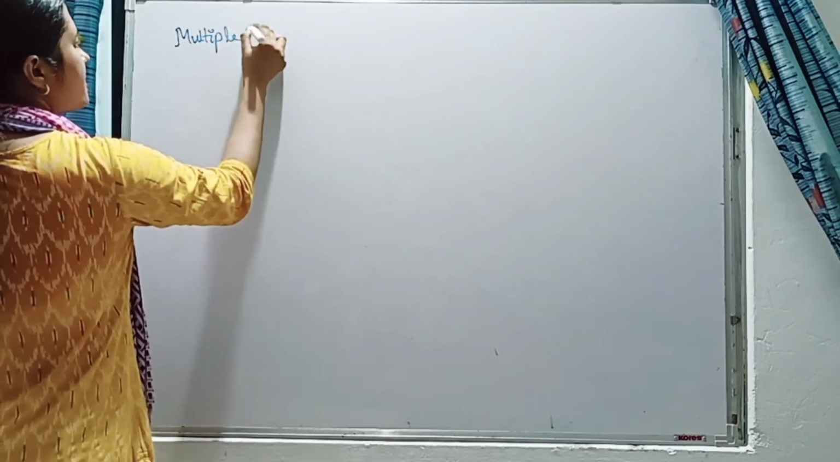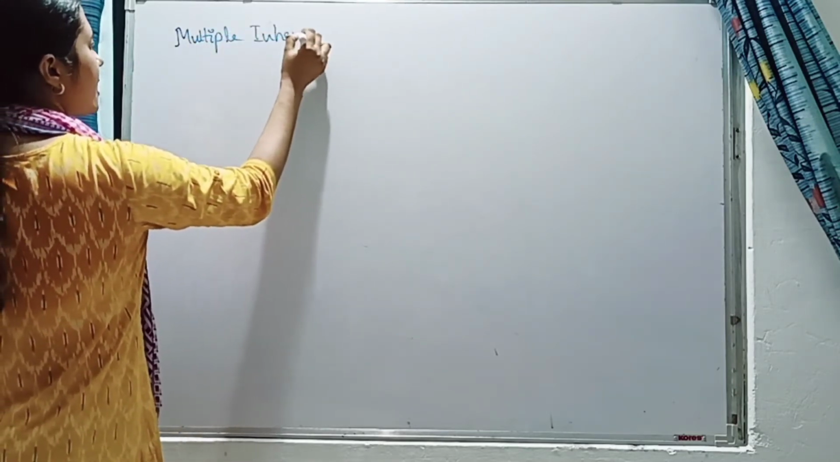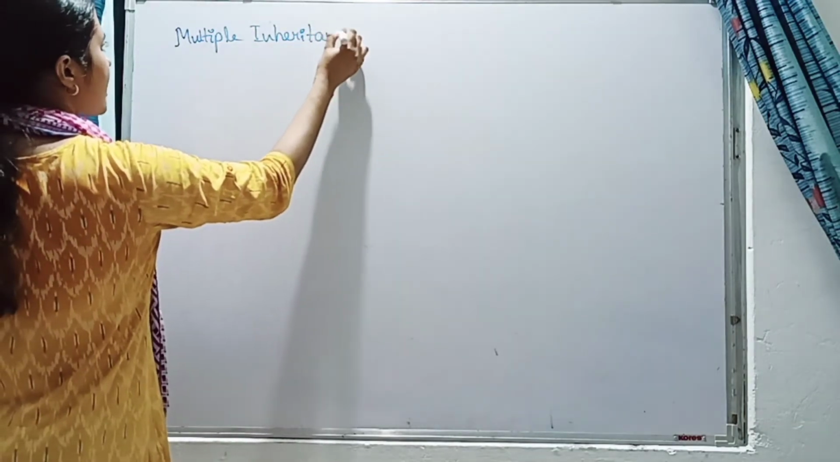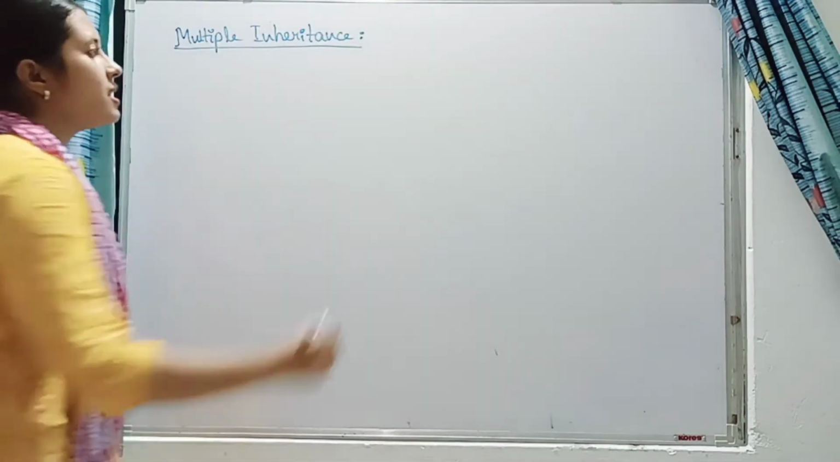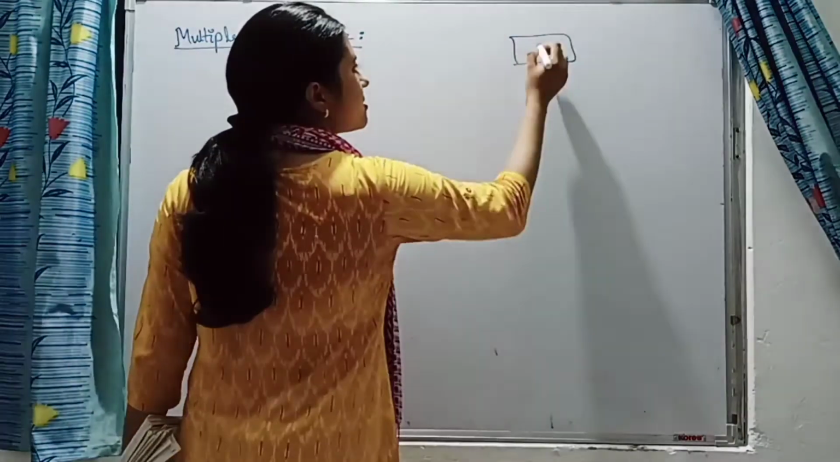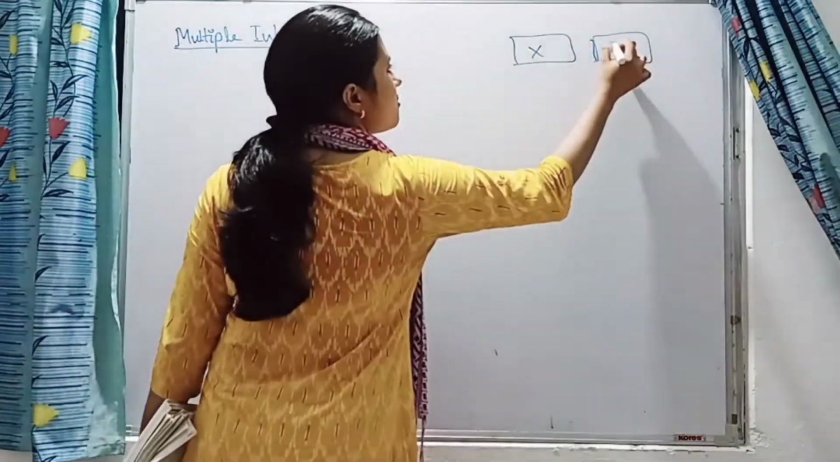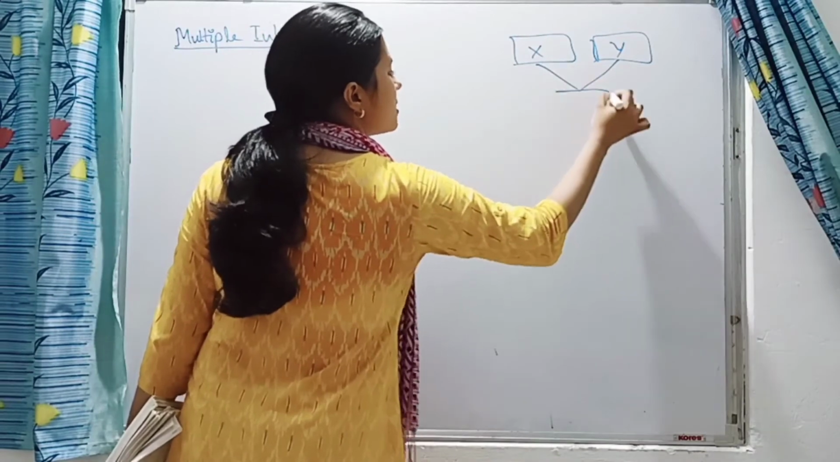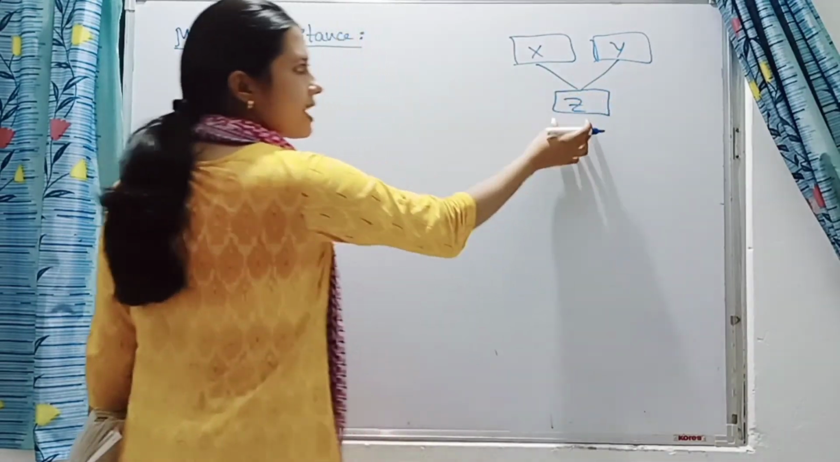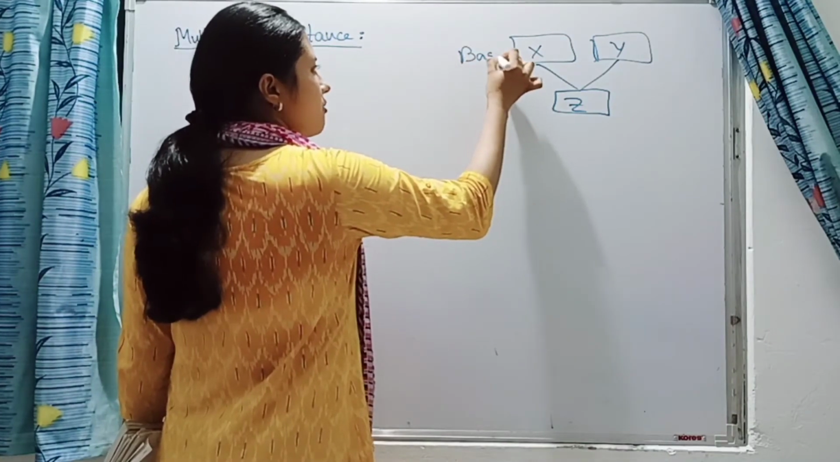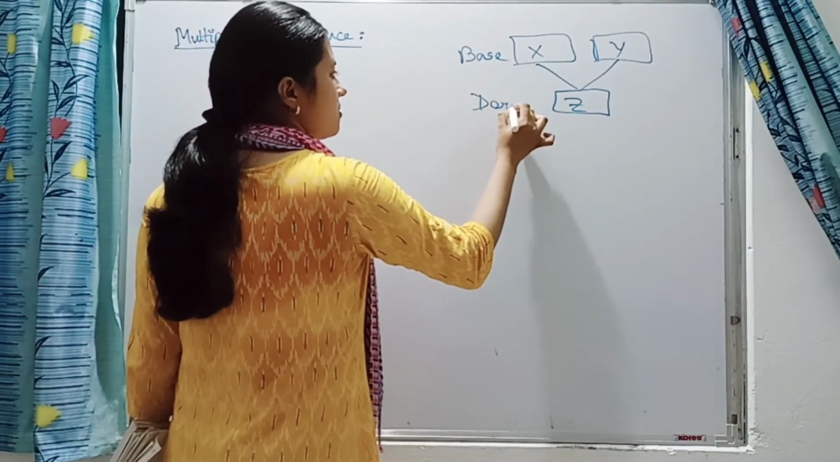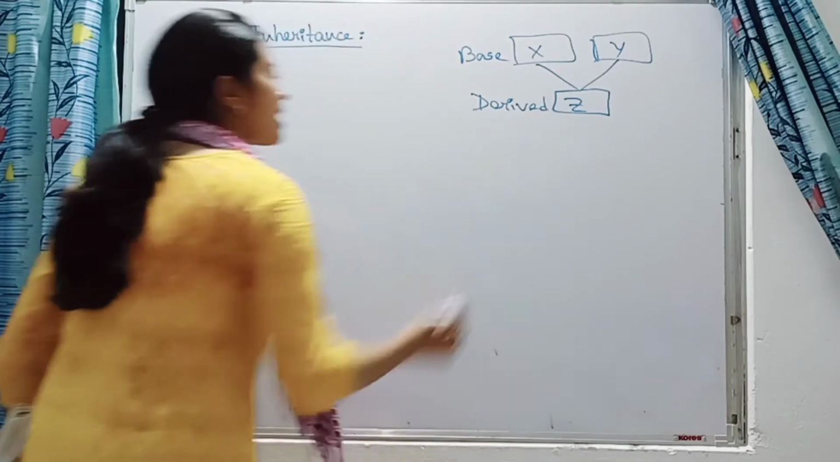Multiple inheritance, as we have seen, is where there is more than one base class but only one derived class. This is the structure of multiple inheritance. So if Z is the derived class, there are two base classes, X and Y. So how will we write the code?